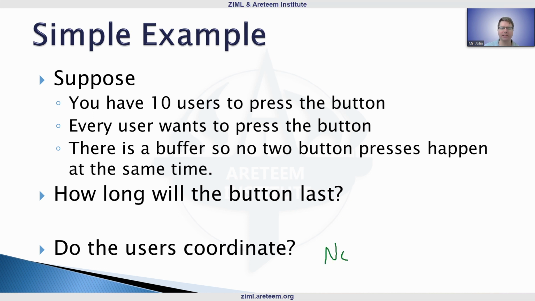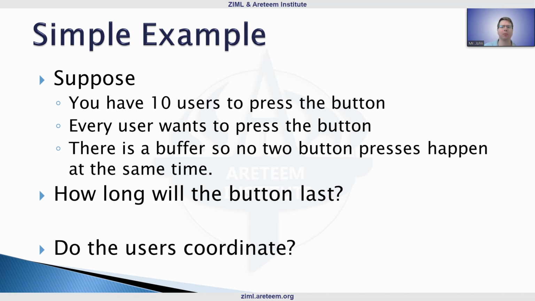And the reason that's not super important, I want to say here, is that we can just assume that everyone is engaged in this, especially with the 10 users case. This isn't something that's going to be drawn out too long. So maybe multiple people try. Since there's a buffer, if two people press at the same time, it's not like anything bad happens in that case. So let's just assume they don't coordinate here.